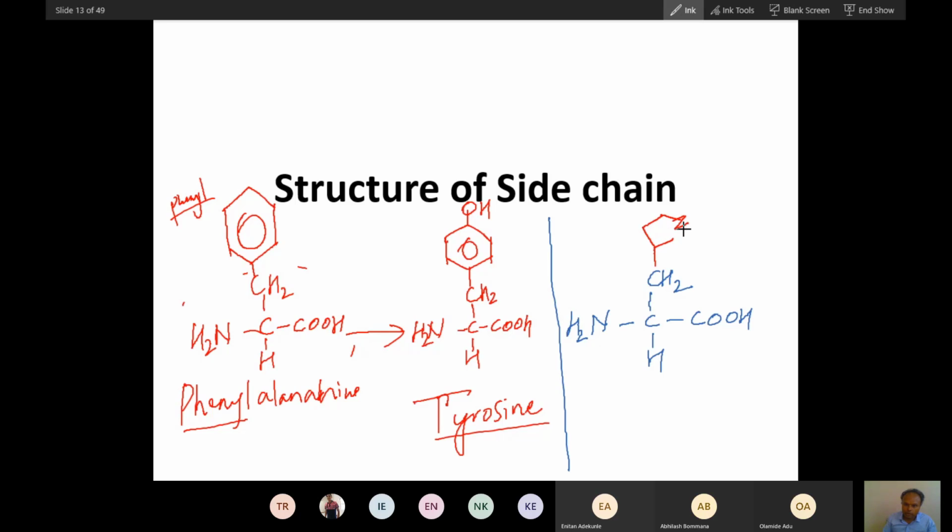This is a pentane ring. Can you see this type of ring? A pentane ring with one nitrogen. Now with this ring, I'll draw this, like this.